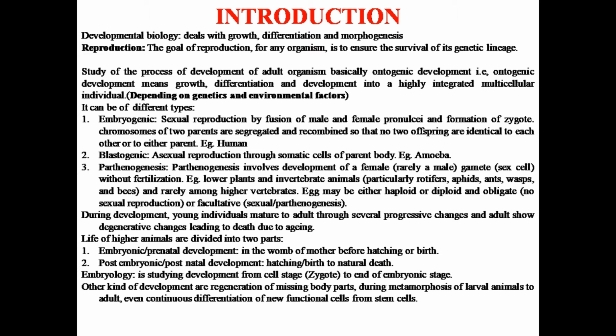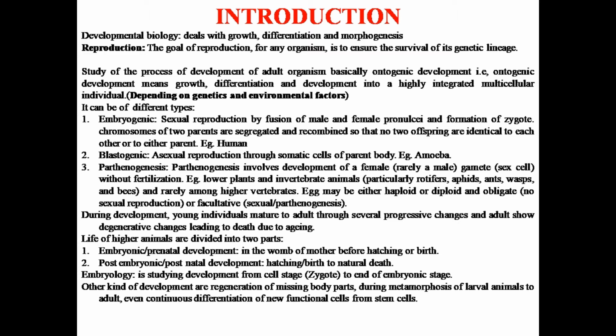So developmental biology can be divided into two parts. First is prenatal development, that is the embryonic development, and the next one is post embryonic development, that is the postnatal development. Embryonic development means whatever process is happening before birth comes under prenatal or embryonic development.